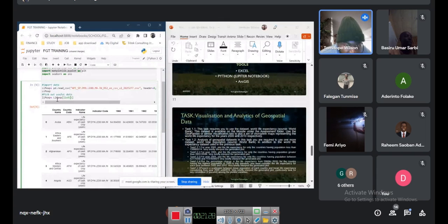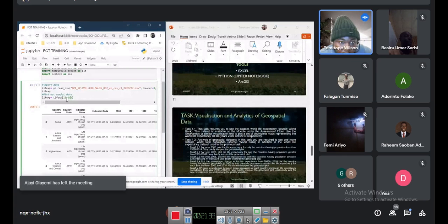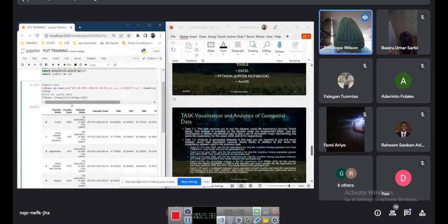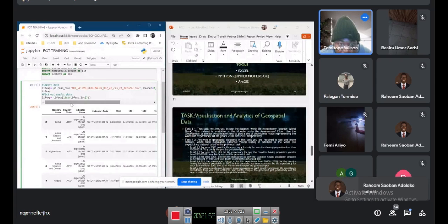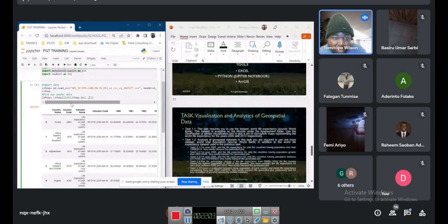We are going to be using life expectancy again. I'm just going to use the same life expectancy dot loc. That's where we have used the iloc now. So the loc is the iloc. You must note that every bracket opened in Python must be closed. If you don't close a bracket in Python, it will always give you an error. Like we did an example the other time when I didn't close the bracket and nothing showed up for me. It was just writing an error.